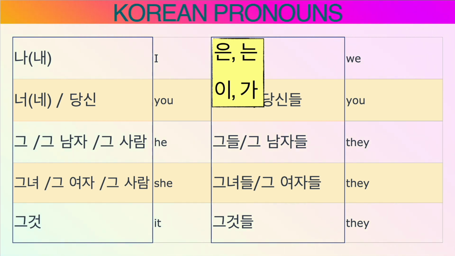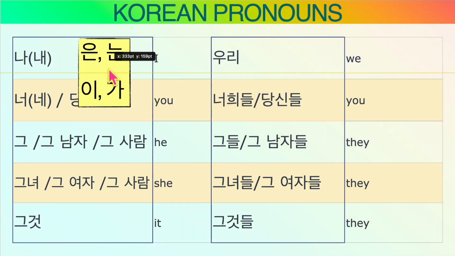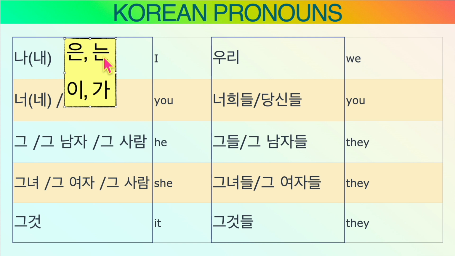Then, let's work on putting proper particles here. As you see, 는 and 가 are subject particles. So, like, 나는 or 내가. You know the difference between 는 and 가, right? 나 and 내 don't have a final consonant. In this case, we choose 는 or 가.